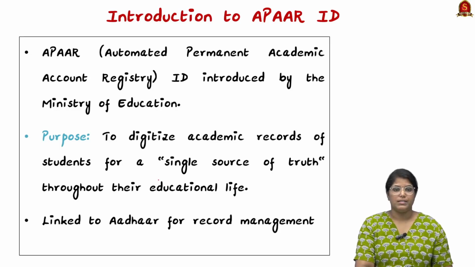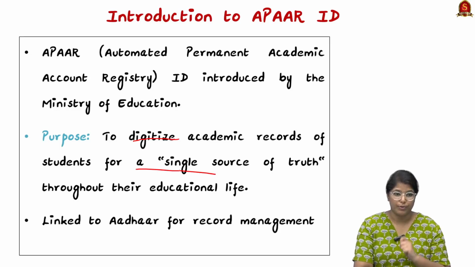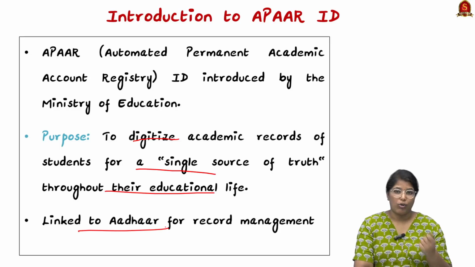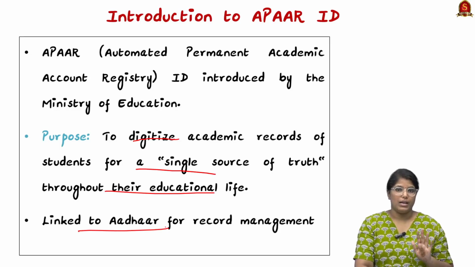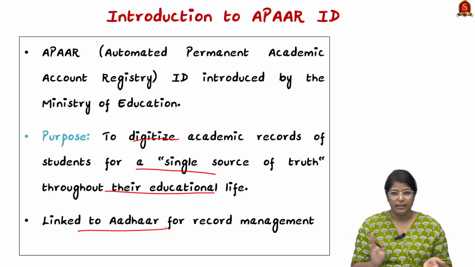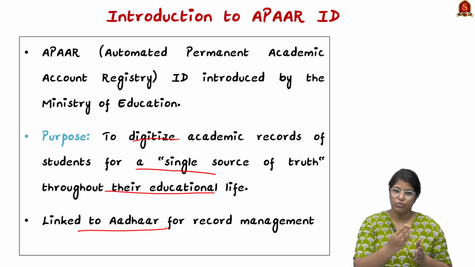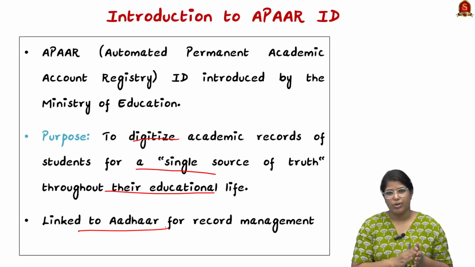Now moving on, we shall see certain basics about this particular APAAR. This APAAR is introduced by the Ministry of Education, as I said earlier, and the main purpose is to digitalize the academic records of the student for a single source of truth throughout their educational life. It is linked to Aadhaar for record management as well. So everything will be linked. If you are a person, they will be seeing your academic performance through this ID, and it will be linked to your Aadhaar as well.